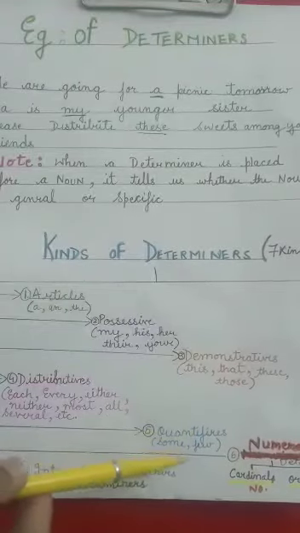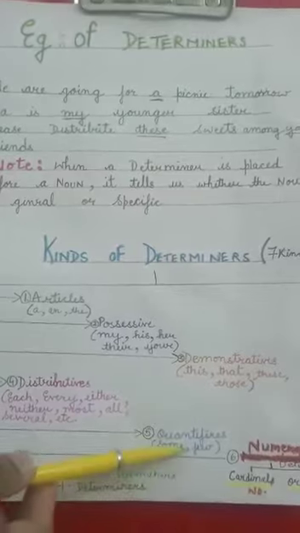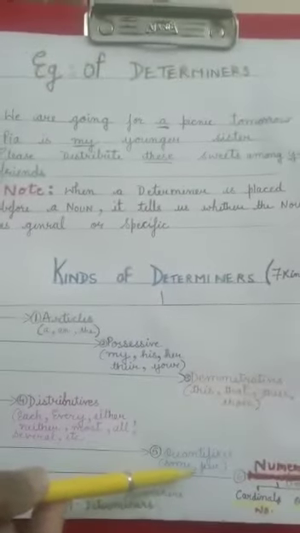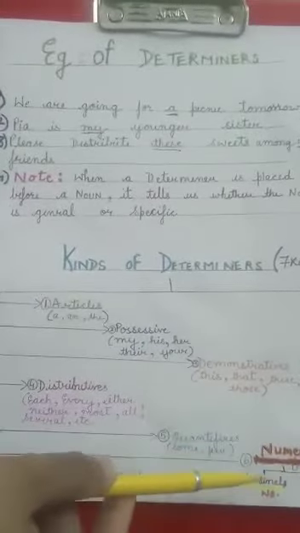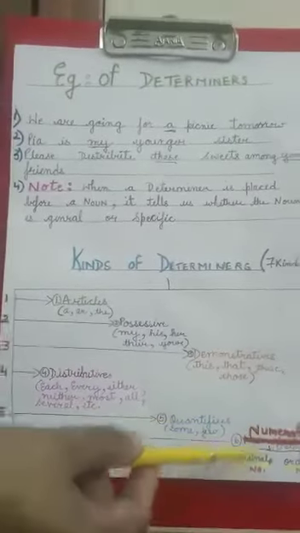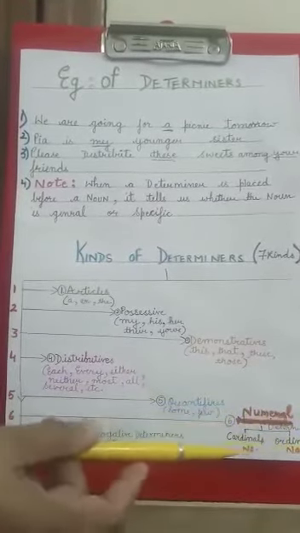Some, few, many show the quantity, so they are called quantitative determiners. Our next determiner is numeral determiners, under which come the cardinal numbers, ordinal numbers and the multipliers.